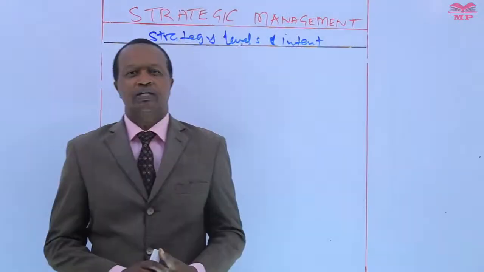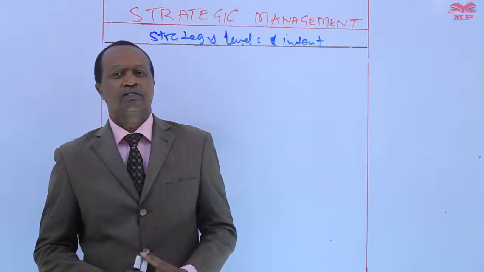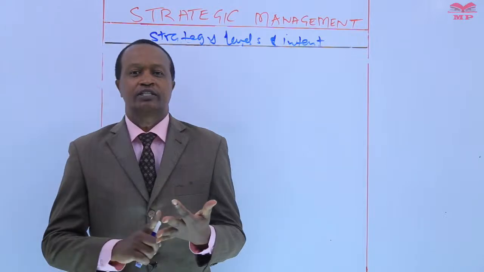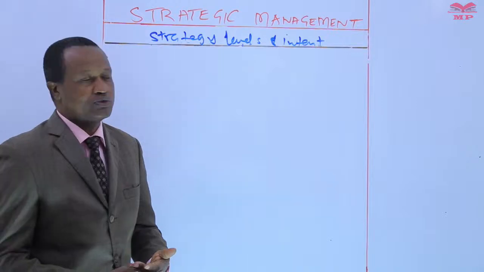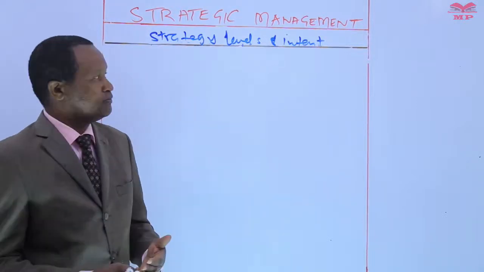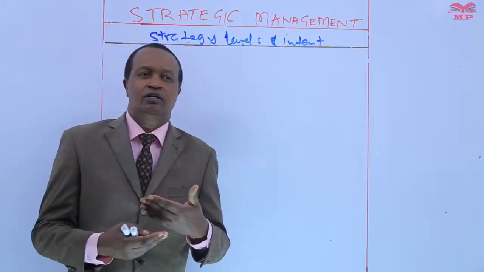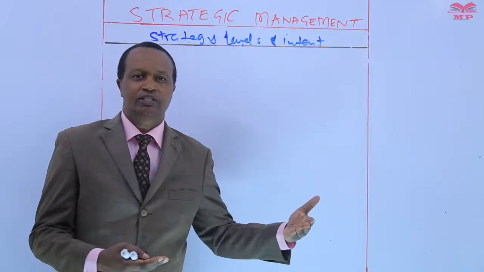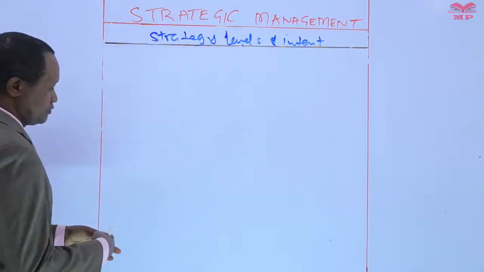Hello and welcome to the lesson. Today we are going to discuss the elements and types of a business strategy under the topic strategy levels and intent. During the last lesson, we analyzed the corporate strategy, and by the end of the lesson, we should be able to discuss or outline the elements of a business strategy and the types of business strategies.